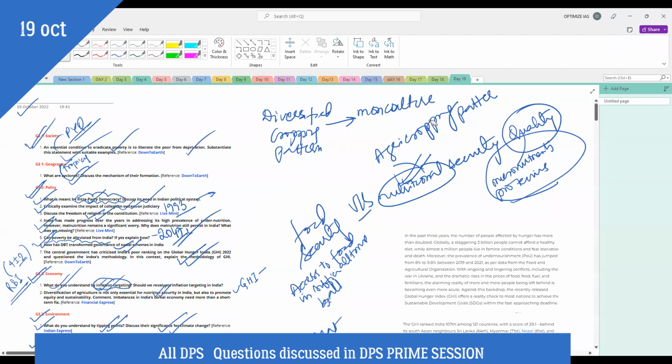Monoculture is a practice in agriculture where only a limited variety of crops are grown in the field. For example, after the Green Revolution, we shifted from pulses and coarse cereals to rice and wheat.